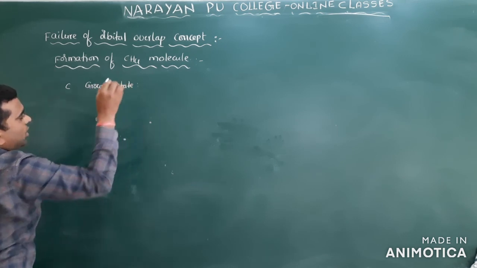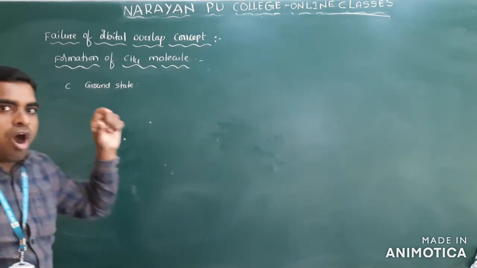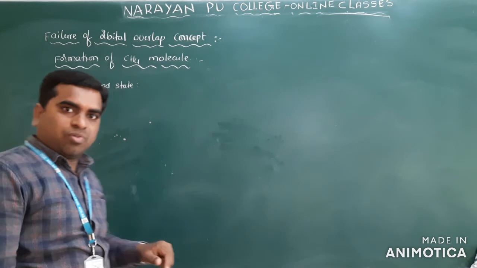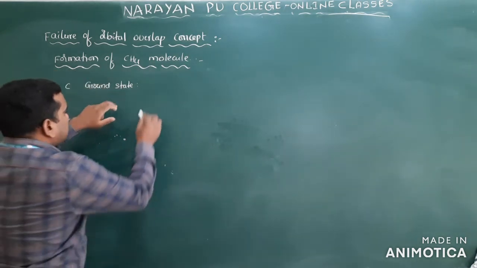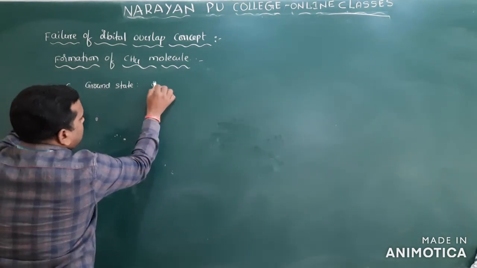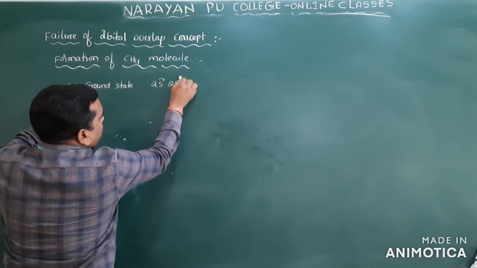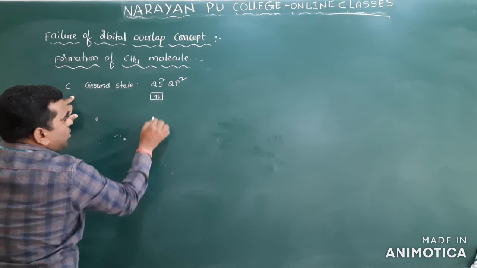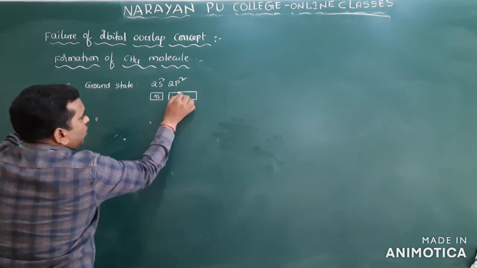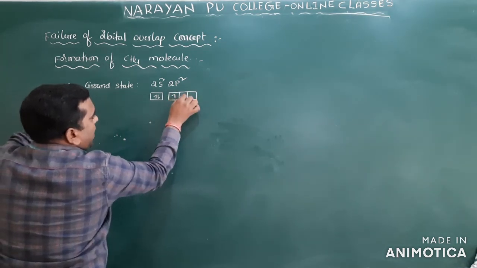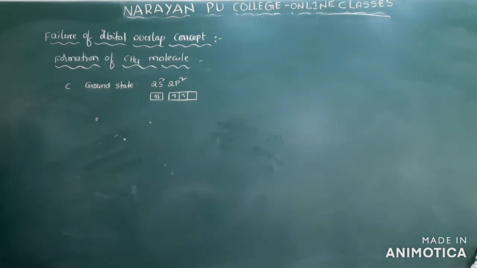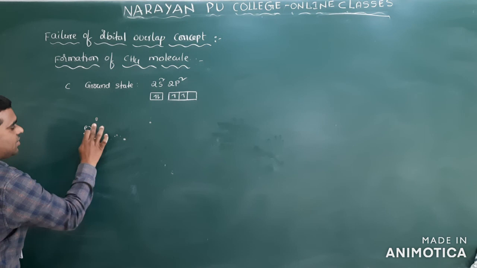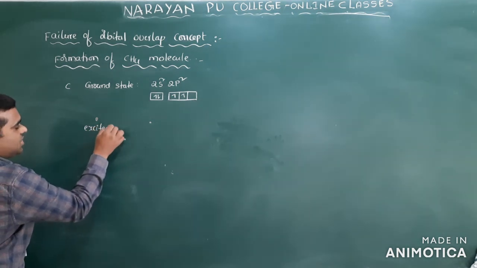Which orbitals are involved in the overlapping? Filled atomic orbitals of the valence shell, that you remember. So what is the valence shell electronic configuration of carbon? 2s2, 2p2. There are 2 electrons in 2s and another 2 electrons in the p orbital. This is the ground state electronic configuration of carbon. But if you take the excited state, I already mentioned it.